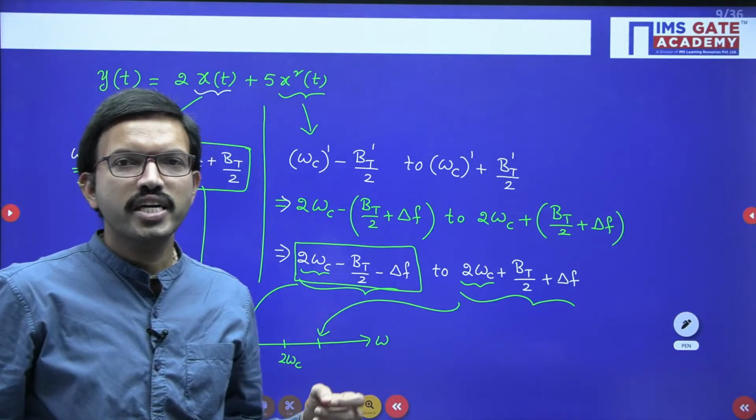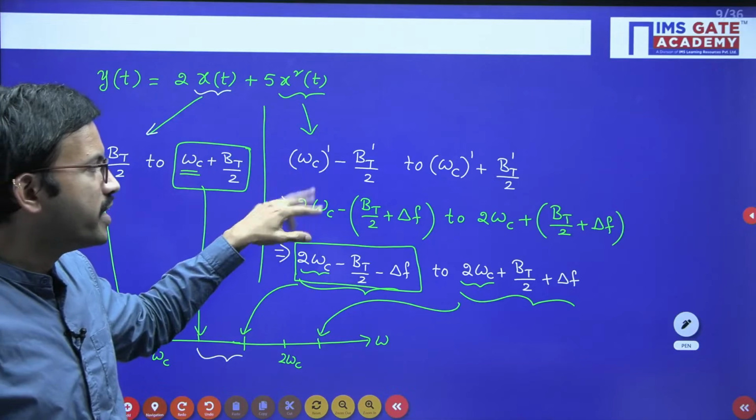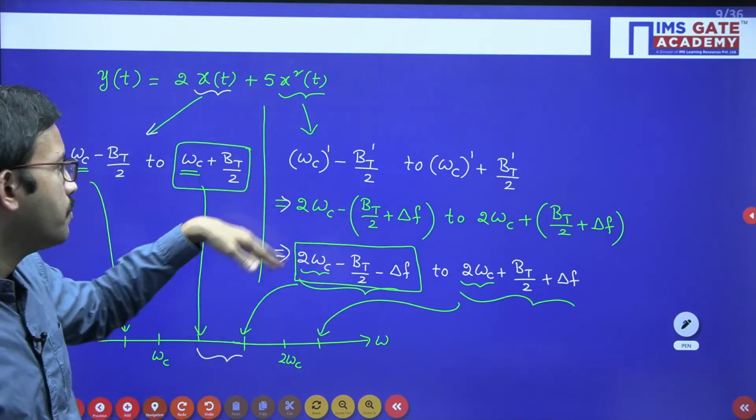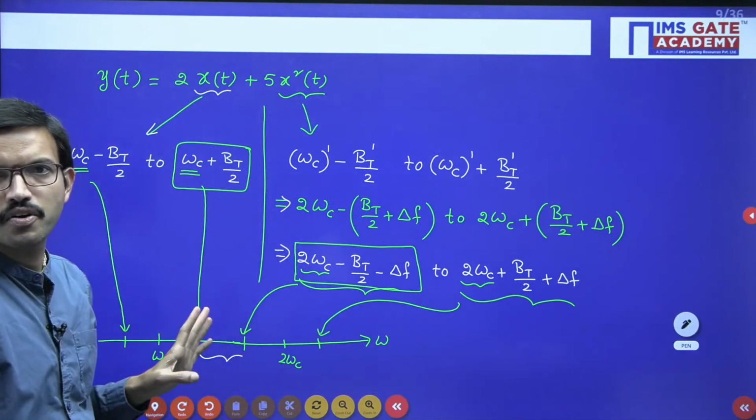Yeah, Shiva, you are correct that multiplication with 2 pi you can do later, but for the timing I am just representing it in the normal way. Okay.